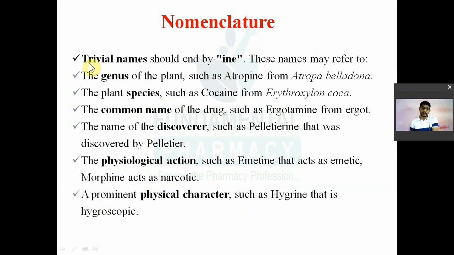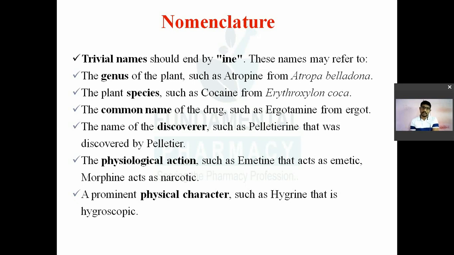Next one is nomenclature of alkaloids. Next one is trivial name. Name में क्या? So name ending with ine. कि trivial name में मतलब कौन सा भी alkaloid हो उसका ine suffix लगा दो. So that is a trivial name. This may refer to the genus of the plant such as atropine. For example, Atropa belladonna. Atropa is a genus, belladonna is a species. From that atropine is obtained. That's why atro is the name of genus and ine is the trivial suffix.